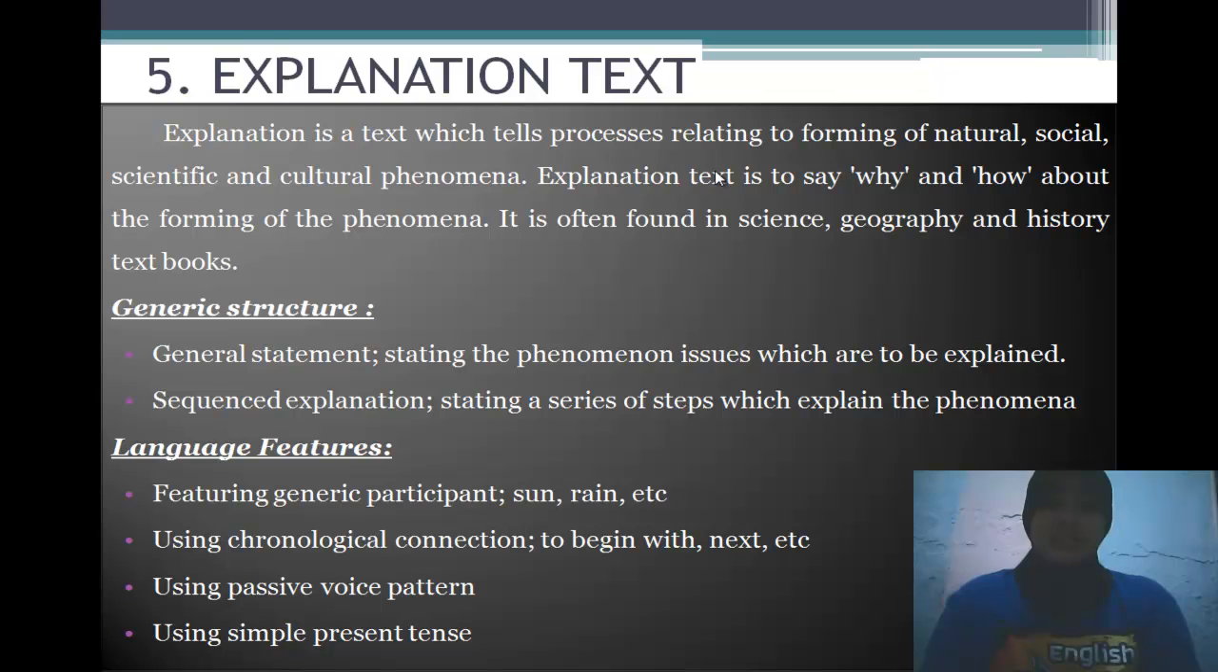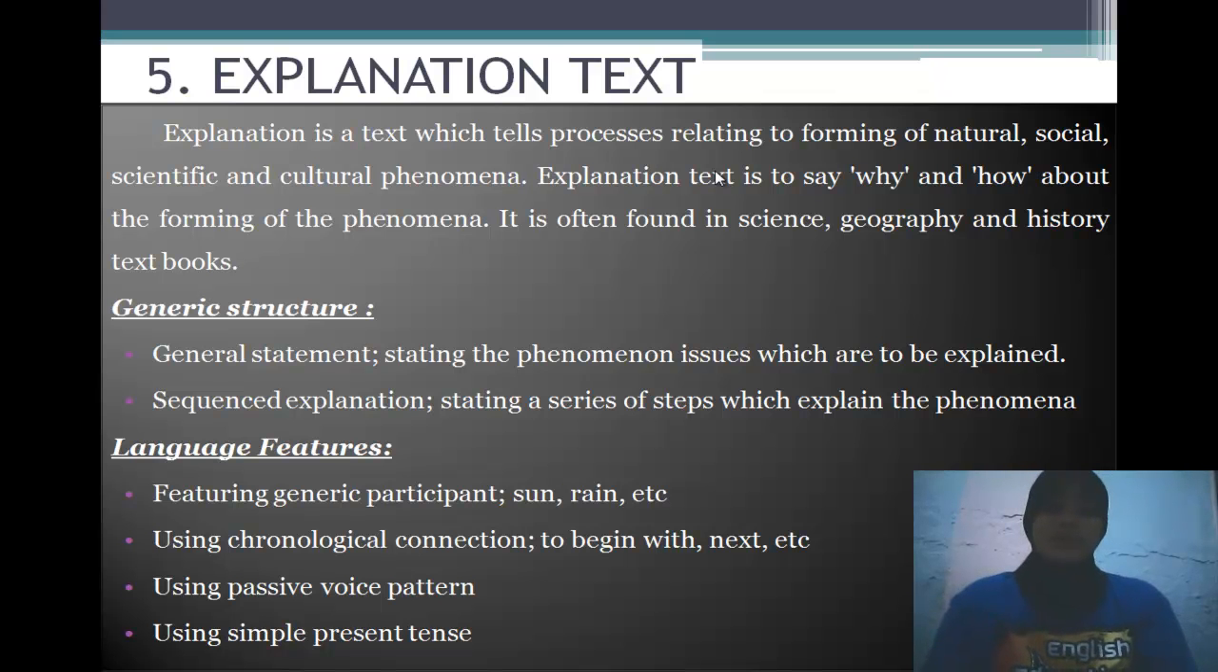Explanation text is to say why and how about the forming of the phenomena. It's often found in science, geography, and history textbooks. Generic structure of the explanation text is general statements, stating the phenomenon issues which are to be explained, and sequence explanation, stating a series of steps which explain the phenomena.